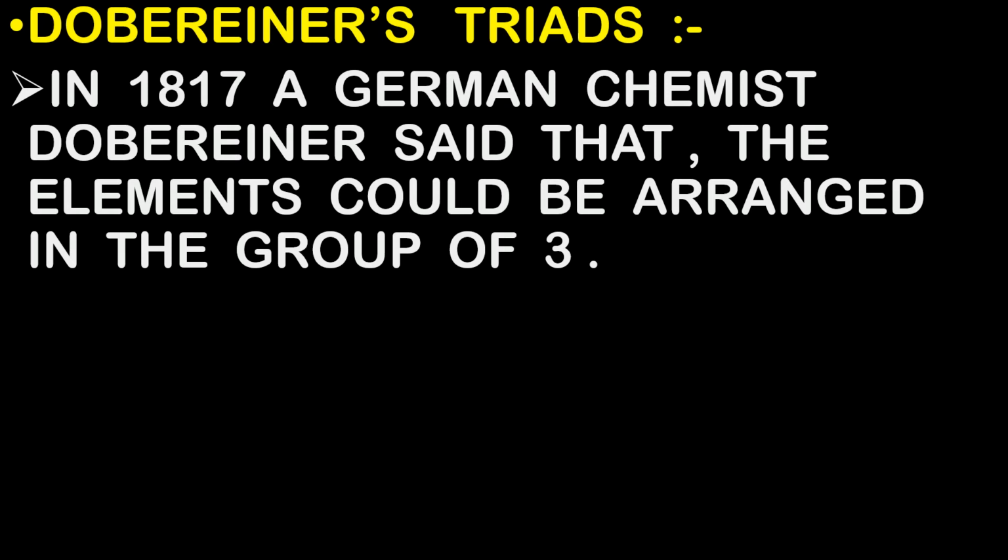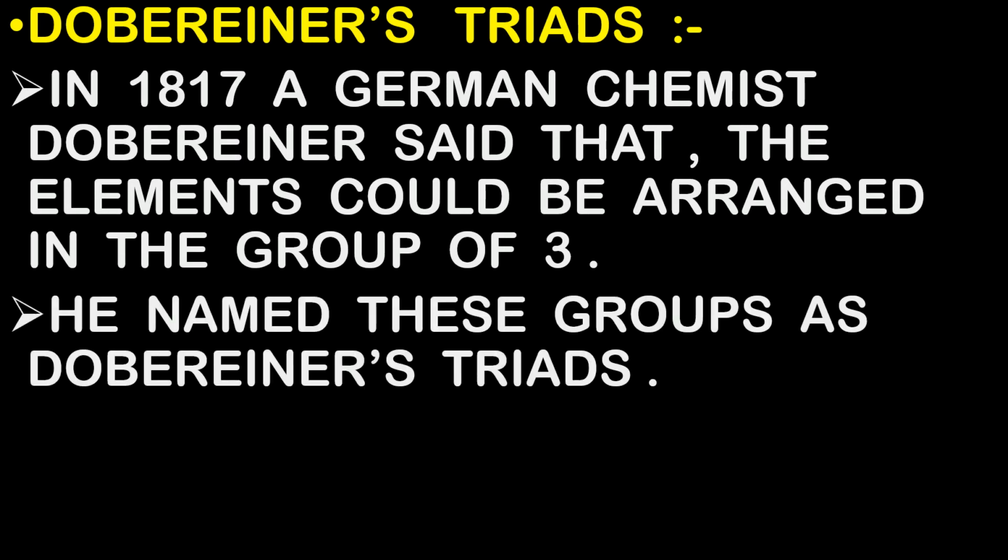Okay, now this group of three elements, he named them as Dobereiner's triads. What is the meaning of triads? Triads is nothing but a group of three. So he named them as Dobereiner's triads after his name, Dobereiner.